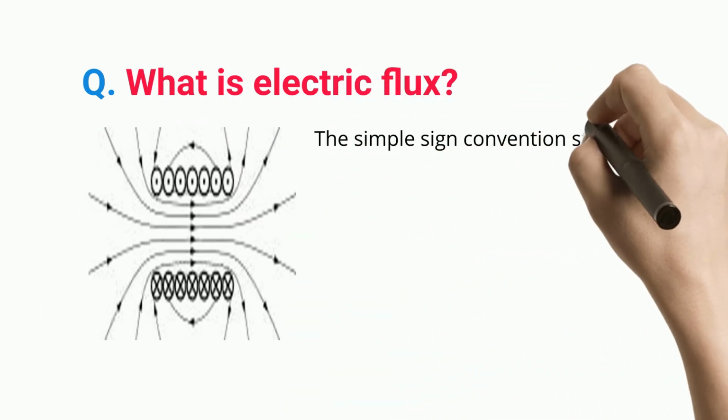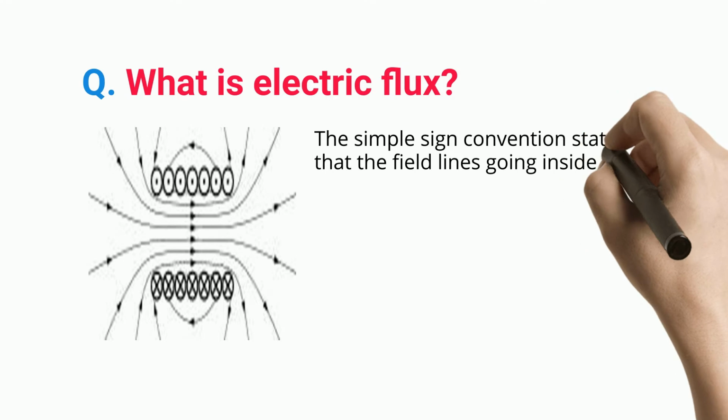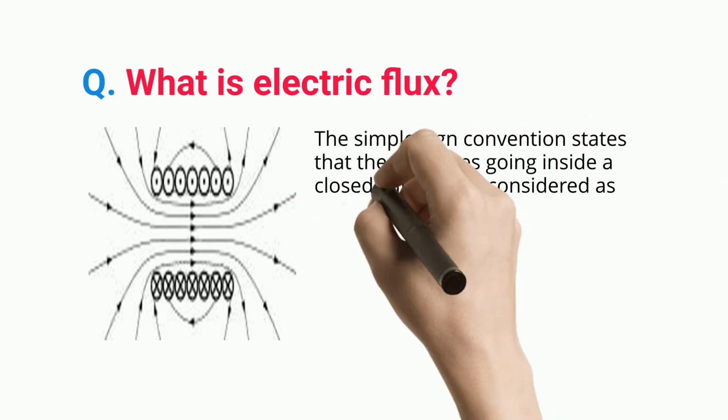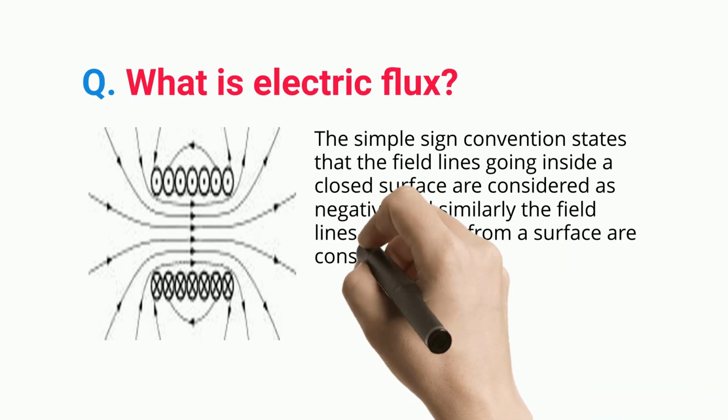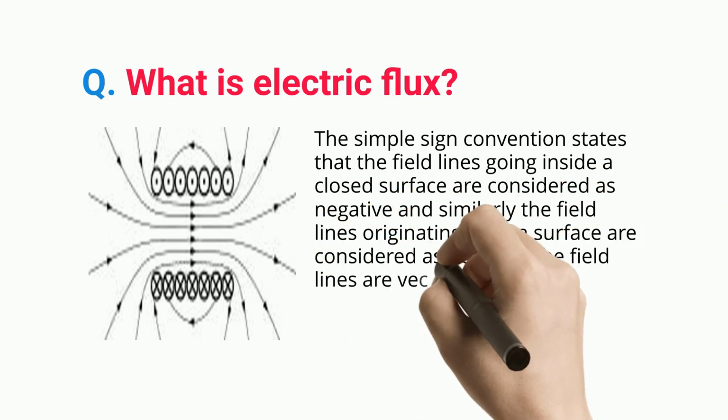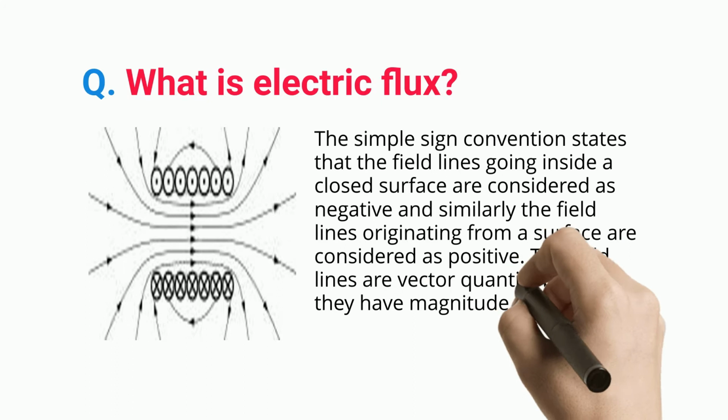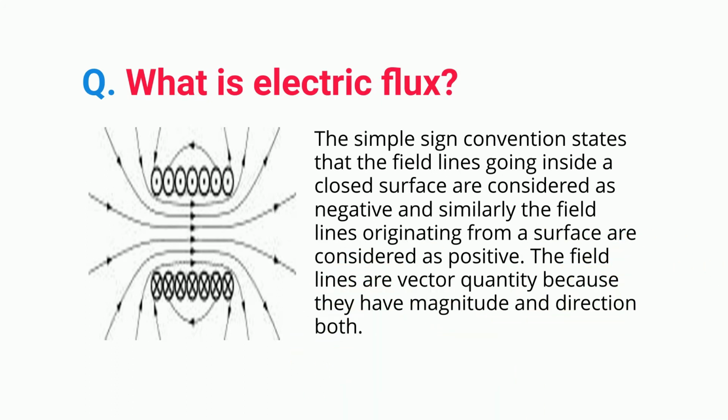The simple sign convention states that the field lines going inside a closed surface are considered as negative, and similarly the field lines originating from a surface are considered as positive. The field lines are a vector quantity because they have both magnitude and direction.